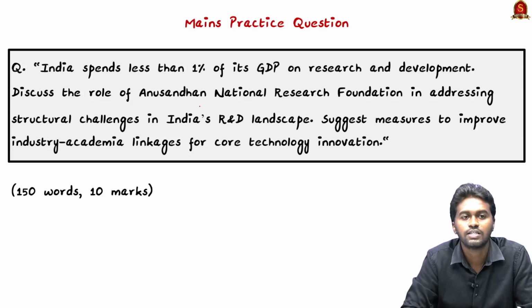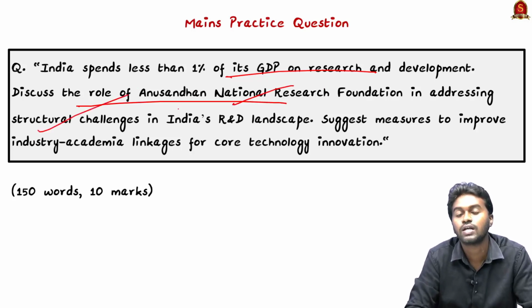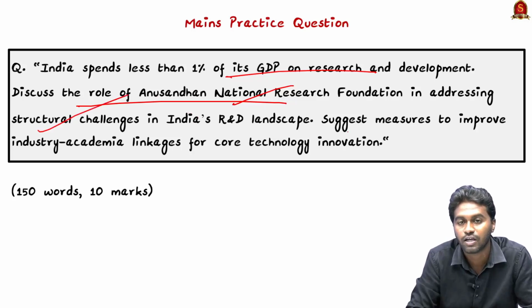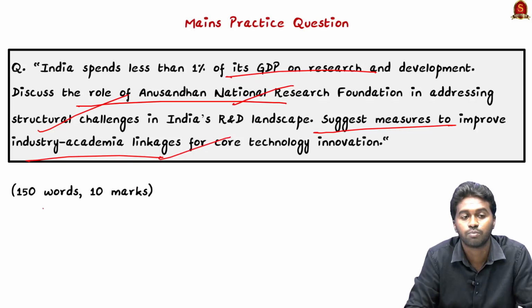Based on the topic, let's discuss the mains practice question. The question is: India spends less than 1% of its GDP on research and development. Discuss the role of the Anusandhan National Research Foundation in addressing structural challenges in India's research and development landscape. Suggest measures to improve industry-academia linkage for core technology innovation. This is a 10 marks question, and you have to write around 150 words.